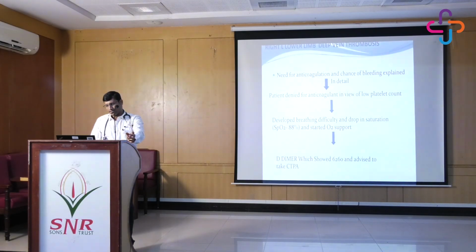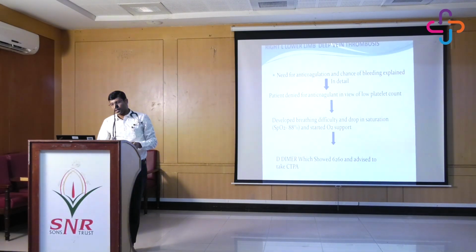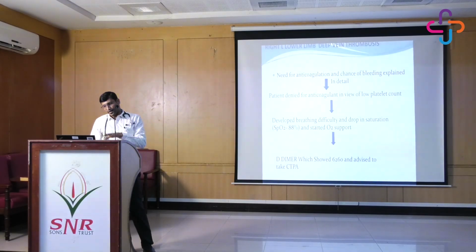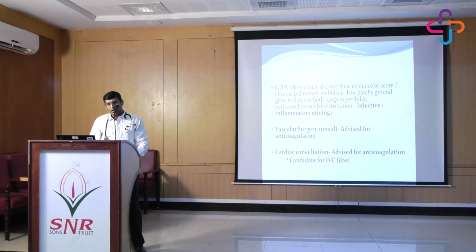When the D-dimer was done, it was very high. It could be because of other things also, but the D-dimer was very high, 6,200. Pulmonary opinion was sought, and the advice was CTPA. Cardiology opinion, vascular opinion, everything was sought. Fortunately, this patient did not have any pulmonary thromboembolism. The CT revealed an infective or inflammatory etiology.